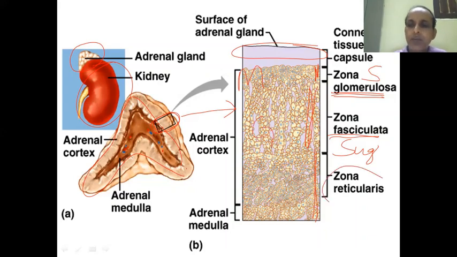And lastly, reticularis is again S, but here it is sex hormone, mostly androgens. Ultimately, androgens are also converted to the female sex hormones because of one more enzyme like aromatase. Aromatase can convert these androgens to the female sex hormone, estrogen.